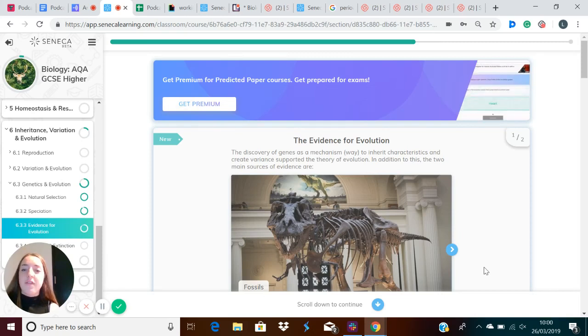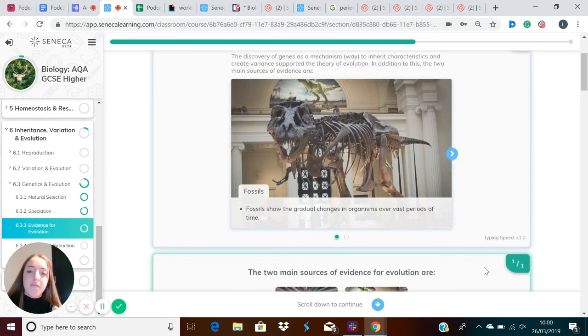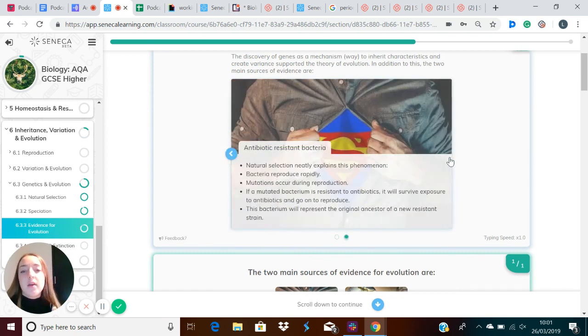Let's discuss what the evidence for evolution was. The discovery of genes as a mechanism to inherit characteristics and create variants supported the theory of evolution. There are also two other main sources of evidence, which were fossils. Fossils show the gradual changes in organisms over vast periods of time. And the other source of evidence is antibiotic-resistant bacteria.